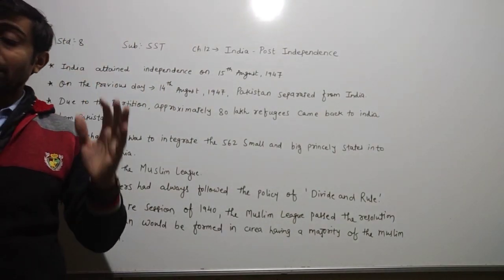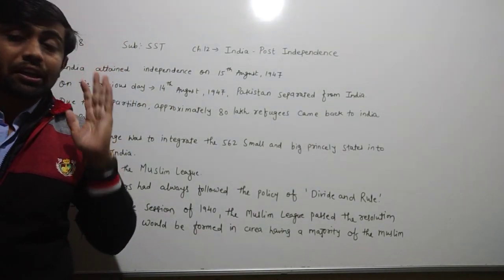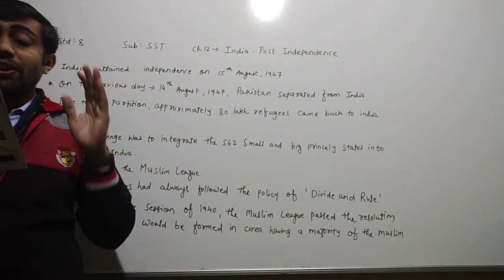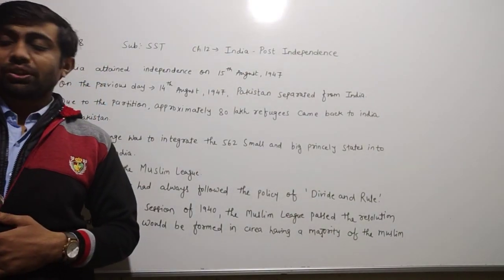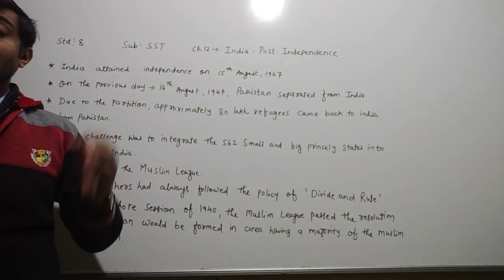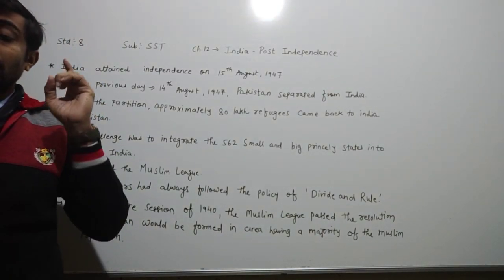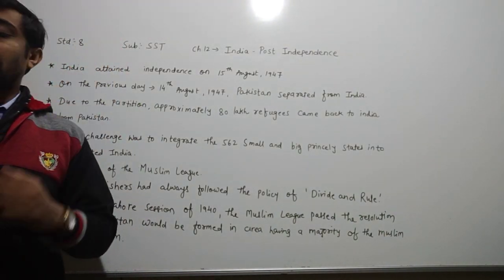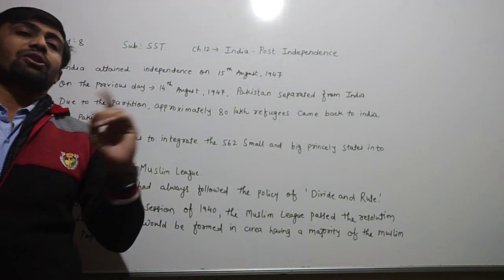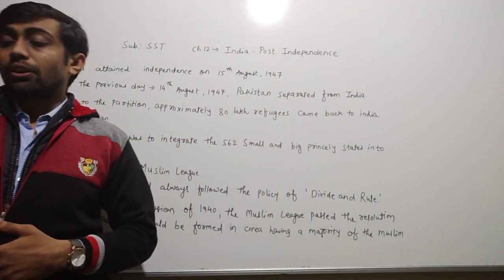Thus, along with the happening of independence, the people of India had to face a whole lot of problems too. Dear children, they are saying that because of independence, the people of India had to face many problems.